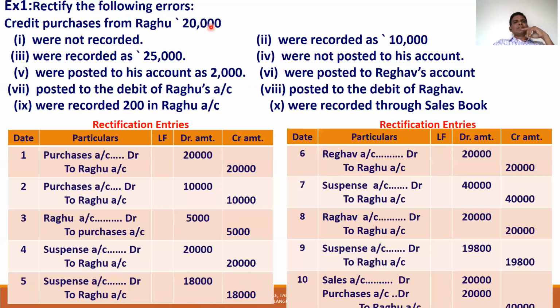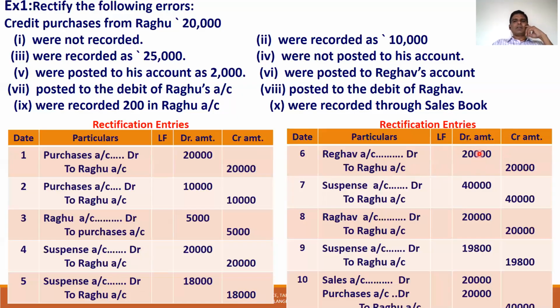Credit purchases from Raghu 20,000 were posted to Raghav account because there is confusion in names, Raghu and Raghav. So Raghav account is credited, which is wrong. Goods purchased, purchase account is debited, but Raghav account is credited. Raghav account wrongly credited. To rectify this, Raghav account is debited with 20,000. First point, Raghav account is debited with 20,000. This is the error. Second one is Raghu account not credited. Raghu account credited with 20,000.